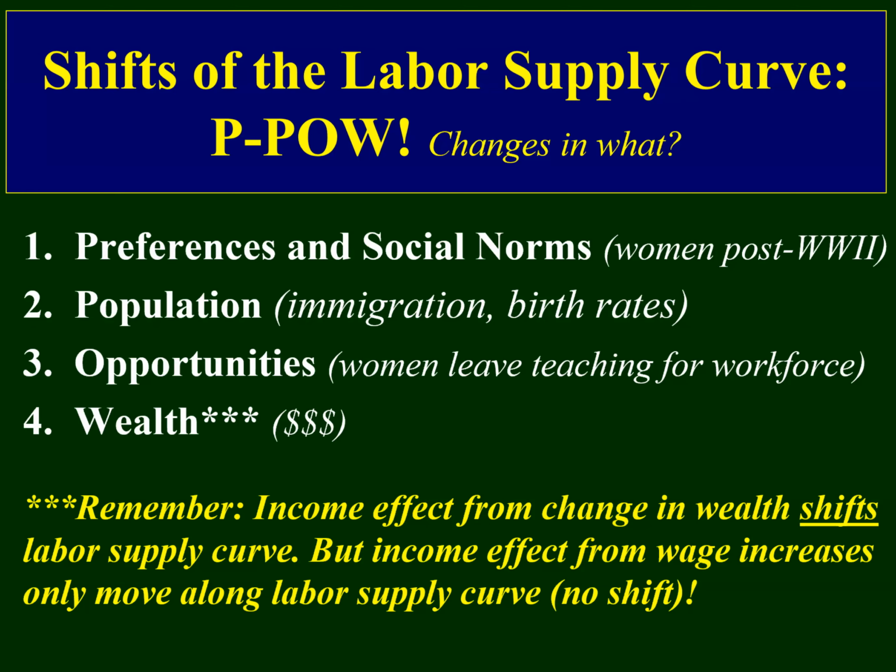Now, what could shift the labor supply curve? Essentially, if you have more people in the labor supply, more people actually working, and we saw this post World War II. Women didn't want to go back home; they wanted to stay in the workforce, and they did, and that shifted the labor supply curve.